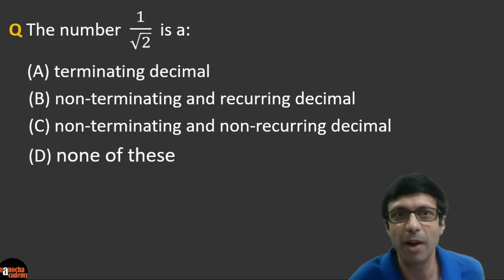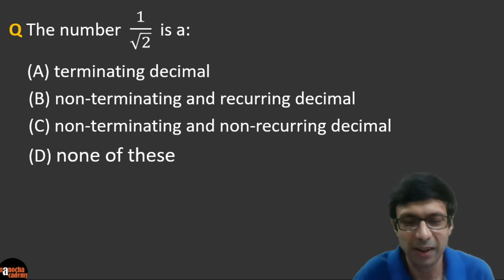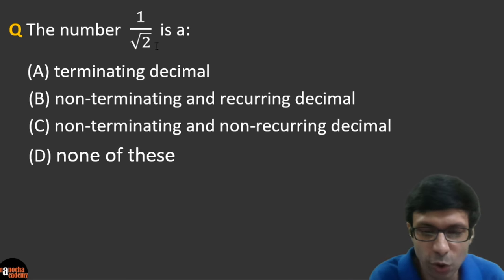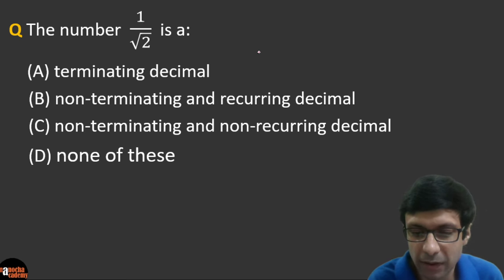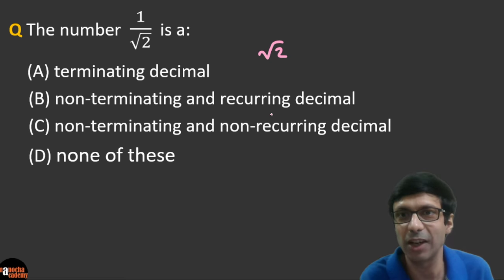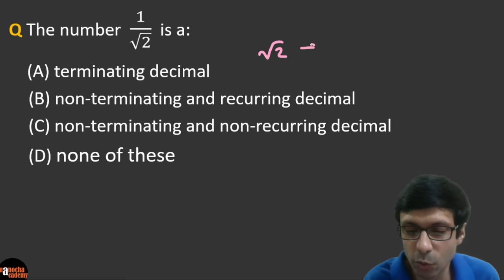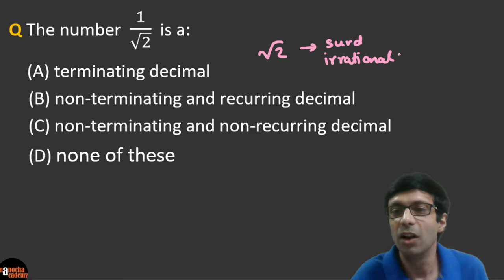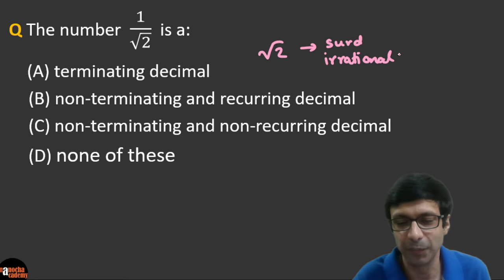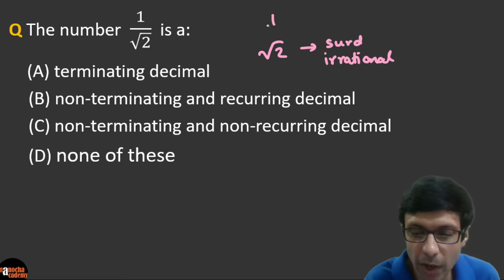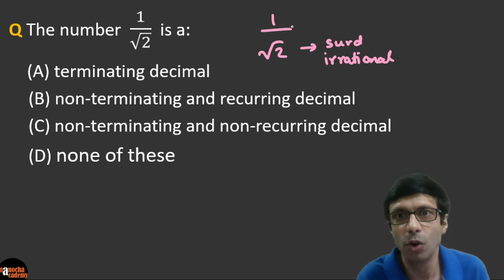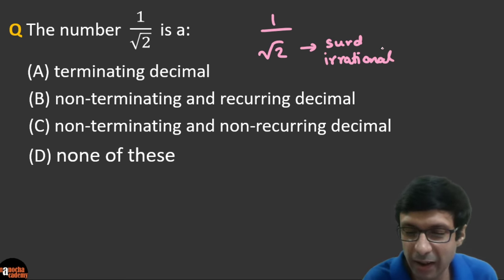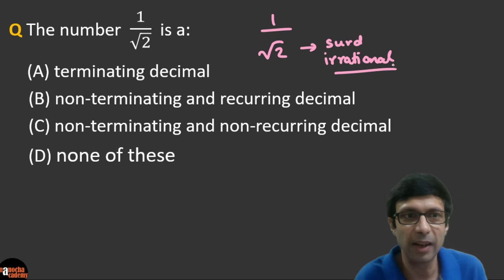Okay, so 1 by root 2, and what do you think will be the correct answer for this question? We know that root 2 is a square root form. It's known as surds, right? And these are irrational numbers, because they are non-terminating and non-recurring. And when you divide 1, which is a rational number, by root 2, you're still going to get an irrational number. So it's still going to be irrational.